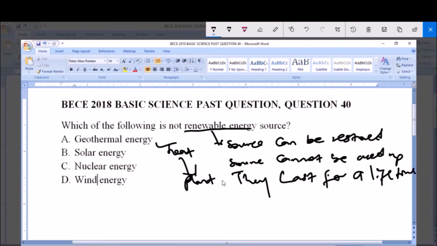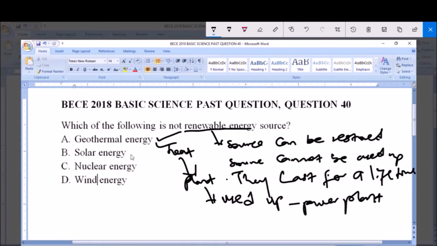And like we know, plants are living organisms, and plants cannot be used up. So geothermal energy is a form of heat energy gotten from plants, and that is where the name is derived from. Plants like power plants, and they cannot be used up. So geothermal energy is a renewable energy source.